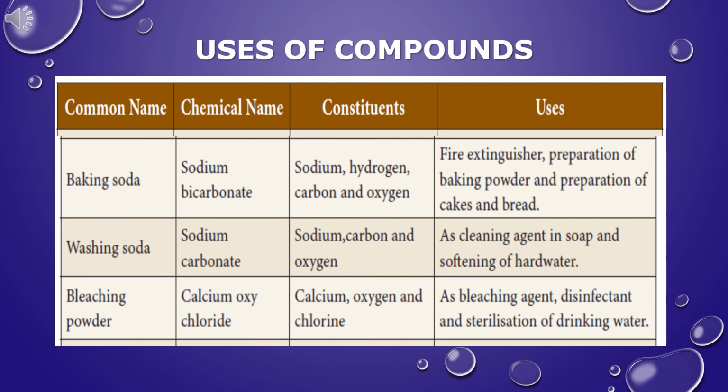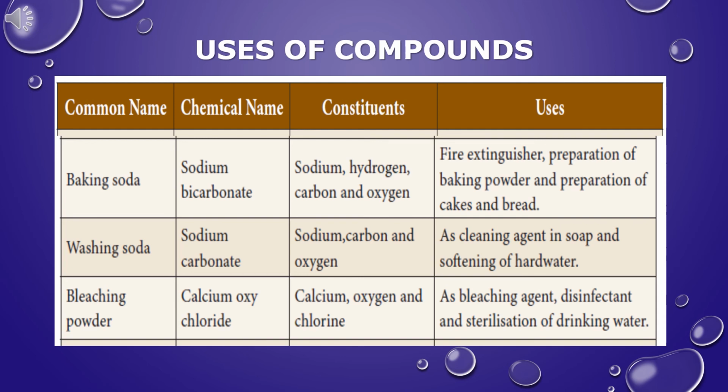Bleaching powder. The chemical name of bleaching powder is calcium oxychloride, CaOCl2. Bleaching powder contains one calcium atom, one oxygen atom, and two chlorine atoms. Bleaching powder is a pale yellowish powder with a strong smell of chlorine. Bleaching powder contains the elements calcium, oxygen, and chlorine.